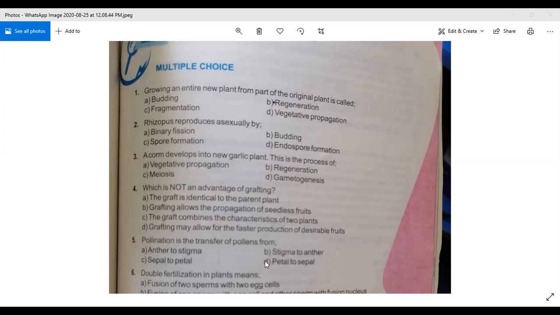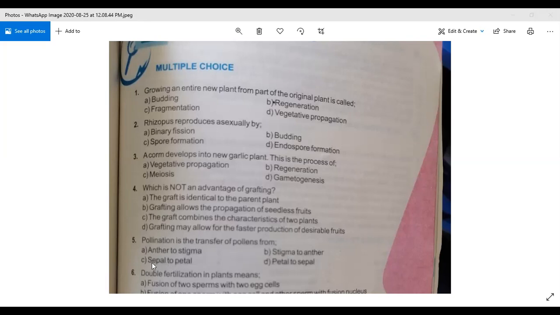So look at your book. Keep in your mind all the options. Anther to stigma, stigma to anther. This is not the right answer because stigma is the female part of a flower and anther is a male part of a flower. So definitely stigma does not produce pollen. Sepal to petal.